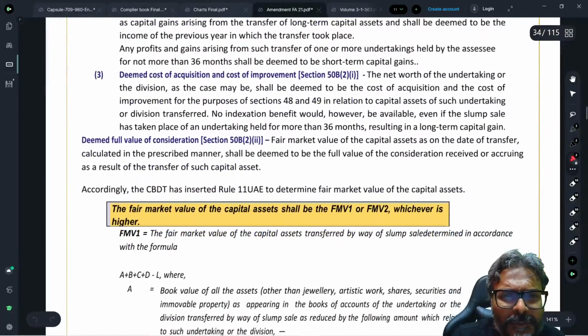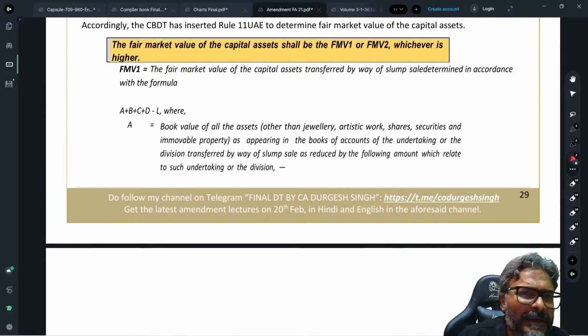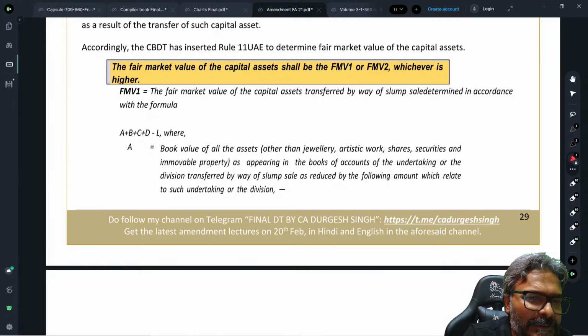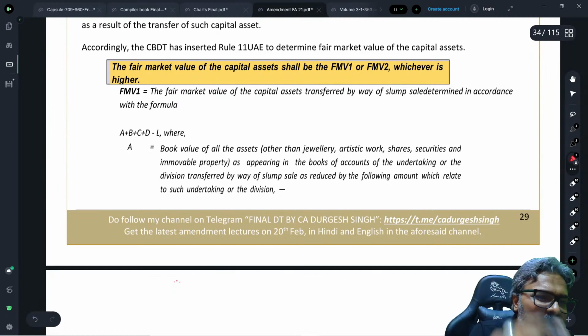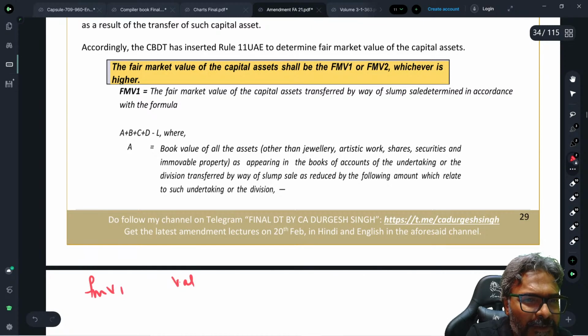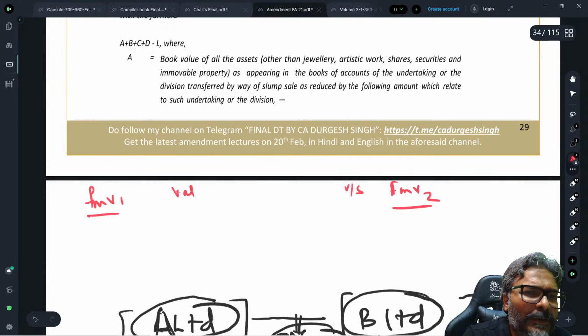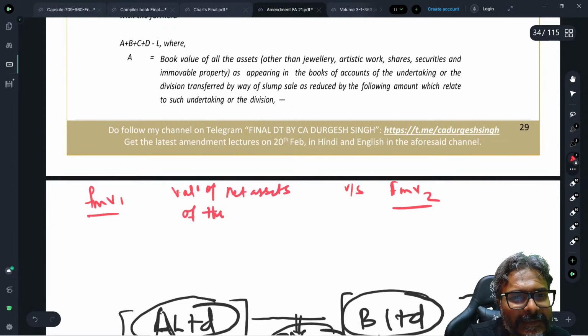Now just pay attention, students. Fair market value 1 is the valuation of the net asset of the undertaking transferred.